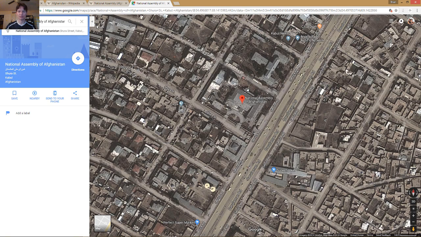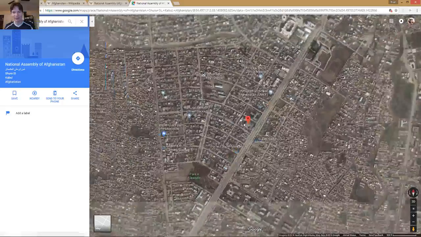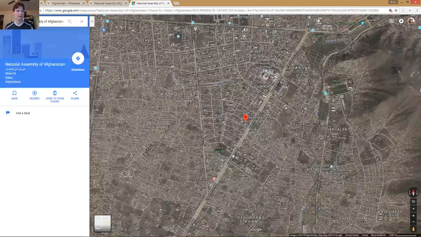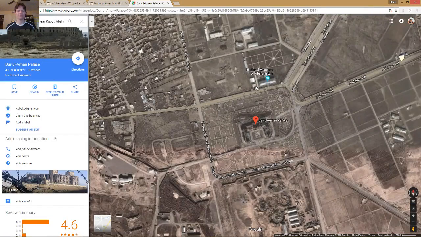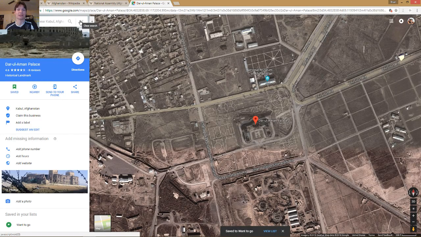Okay, so I'm gonna go back here. I'm gonna say, you know what? I'm gonna find this near Kabul. That was Kabul. Alright, then I'm gonna zoom out. And instead of looking for that, I know it's going to be near these other palaces, so I'm going to go ahead and look up this palace right here, see if I can find that near Kabul. Perfect. Okay, so we found it. This place, let's see, definitely a palace. Man, it looks like it was destroyed or something, or maybe it's in construction. But if I was in Afghanistan, I would definitely want to go there also and check it out.